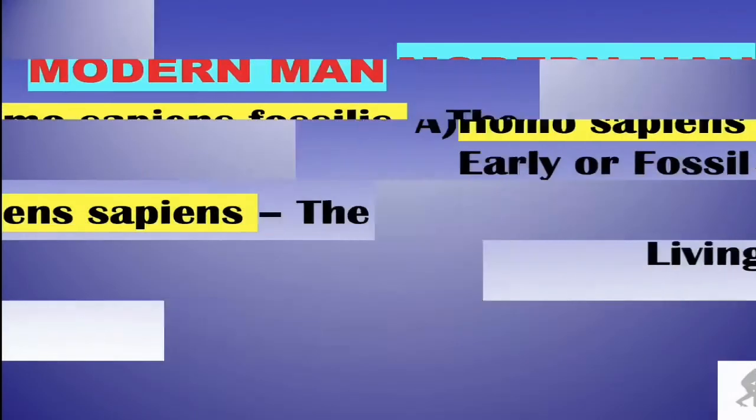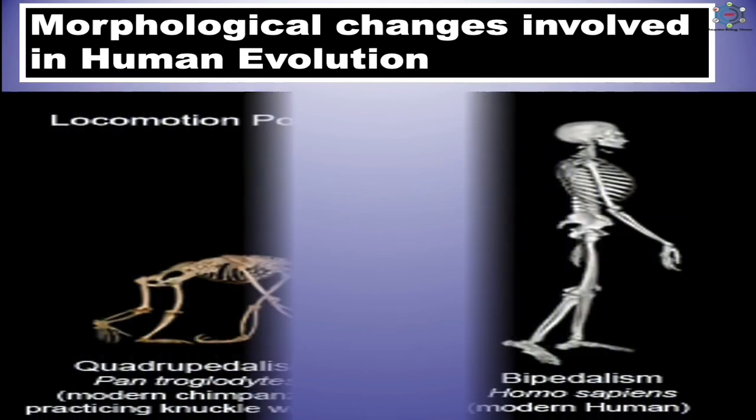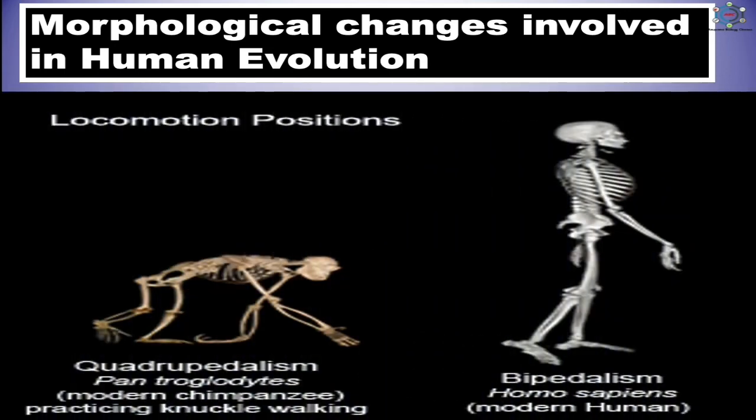Now, here you can see the morphological changes involved in case of human evolution. So what are the morphological changes? Man has evolved by the following main morphological changes in his ancestors. First, attainment of the erect posture and the bipedal gait on legs alone.